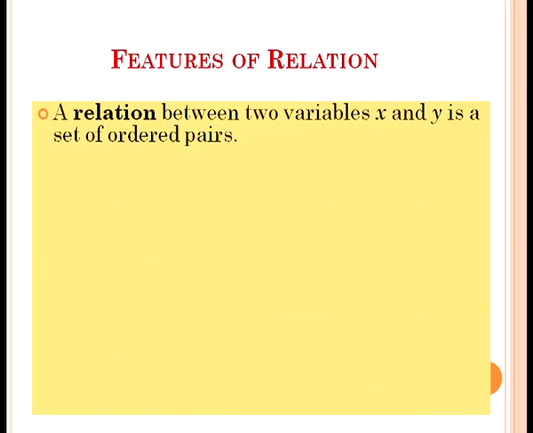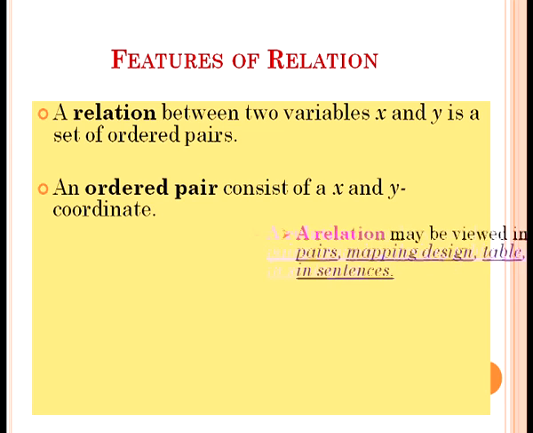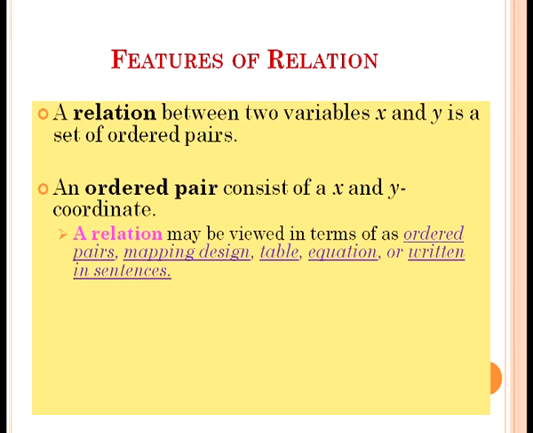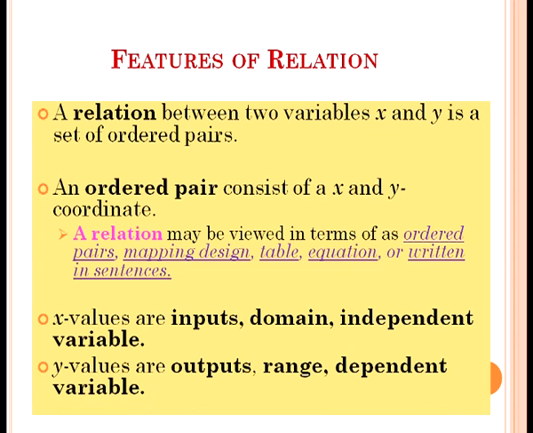These are the features of relations. A relation between two variables x and y is a set of ordered pairs. An ordered pair consists of an x and a y coordinate. A relation may be viewed in terms of ordered pairs, a mapping diagram, table, equation, or written in a sentence. The x values are inputs, that is called the domain, or sometimes the independent variable, and y values are outputs, that is the range, and sometimes called the dependent variable.